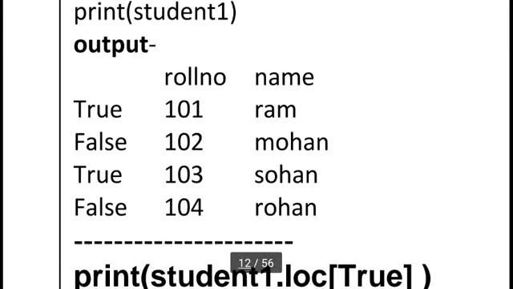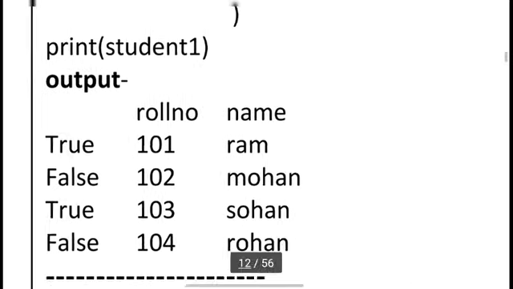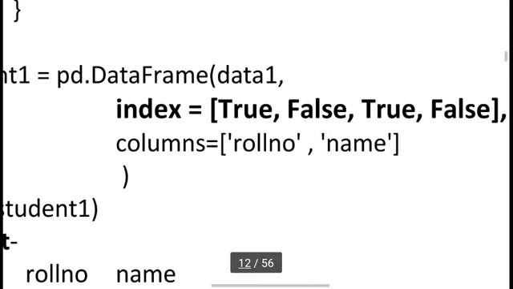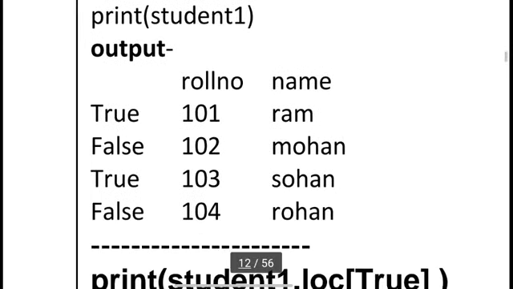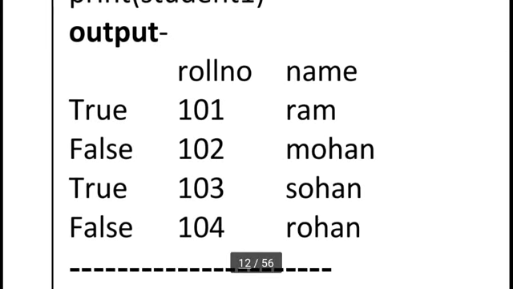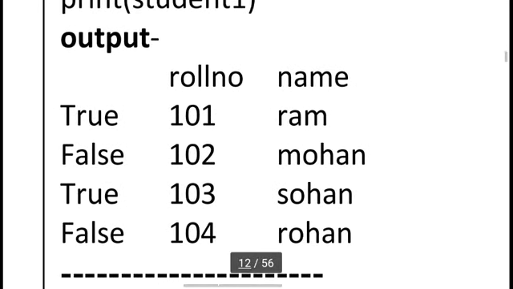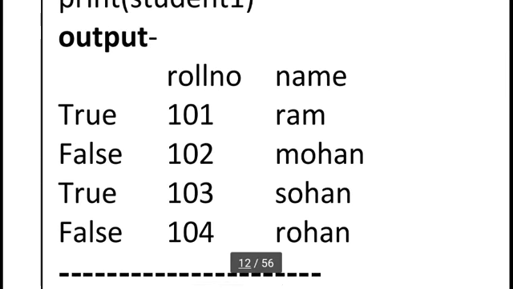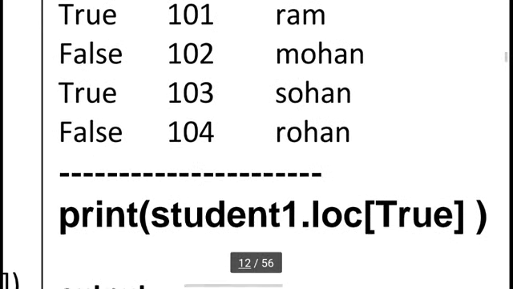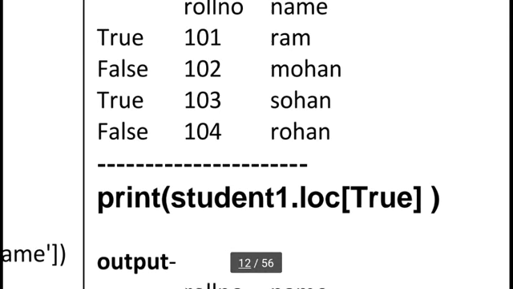Here the indexing 0, 1, 2, 3 is not there. I am using Boolean indexing, so I mentioned true, false according to sequence, and pandas follows the same sequence. But I want to see only the true based index rows. So here I use student1, our data frame name, dot loc. Loc is always used to search our data according to label index or our choice of index.